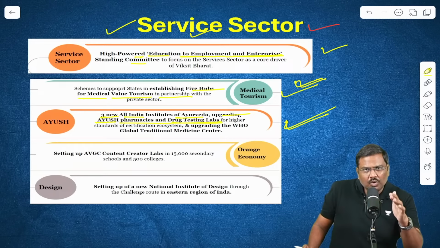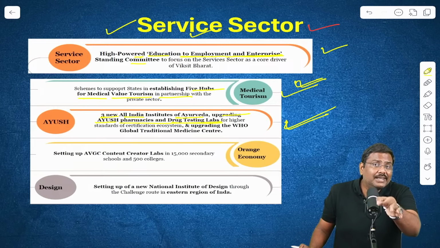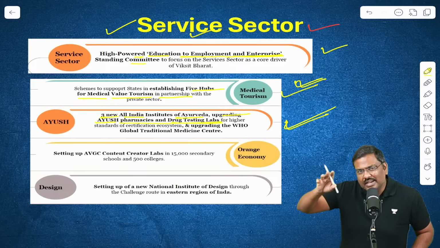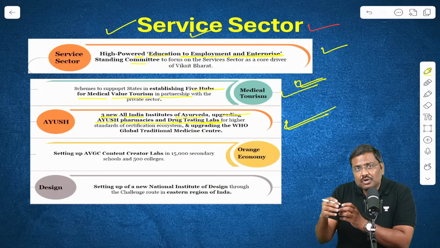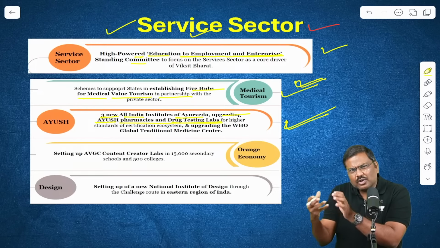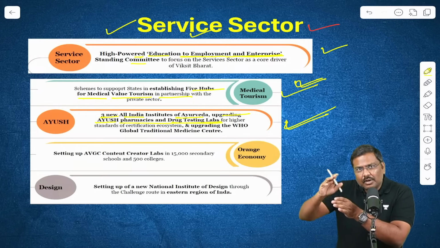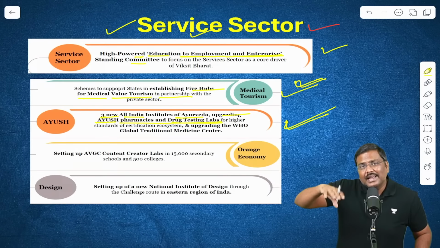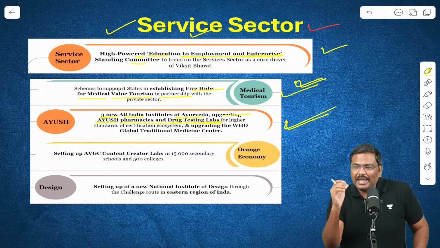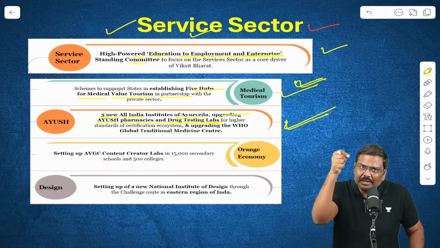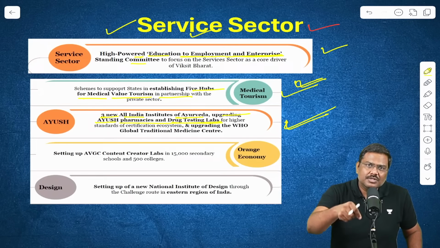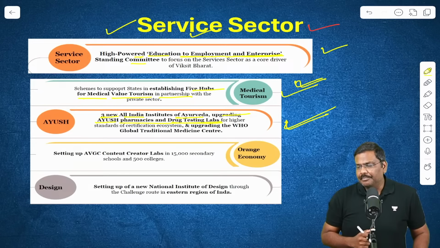The expected outcome is that with this infrastructure developed, we will be able to produce more Ayurvedic medicines. Testing will be done, certification will be done, and the recognition will be there in the international market. We will be able to cater to the demand for these products, not only in the domestic market, but also in the international market.